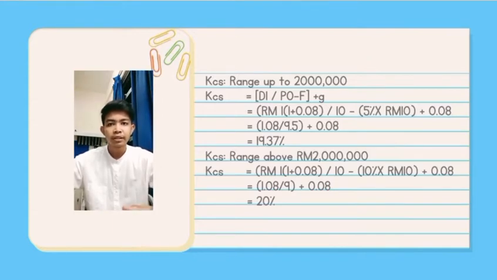So KCS for the range above RM2 million equals RM1 multiplied by 1 plus 0.08, divided by 10 minus 10%, multiplied by RM10, plus 0.08, and we will get 20%.